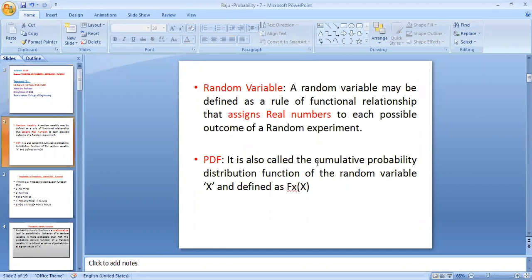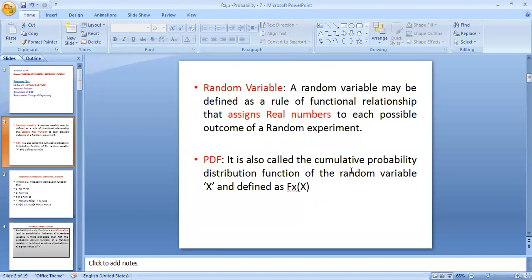As you know, a random variable means that for a random experiment, the total outcomes are assigned real numbers. Assigning real numbers to the outcomes is called a random variable. You know the PDF, the probability distribution function: the cumulative addition of all the probabilities is called the probability distribution function.